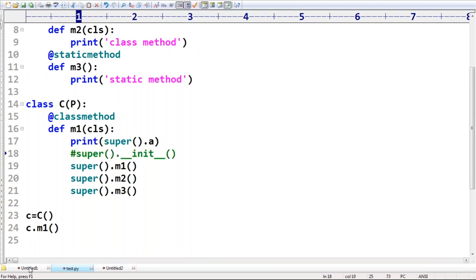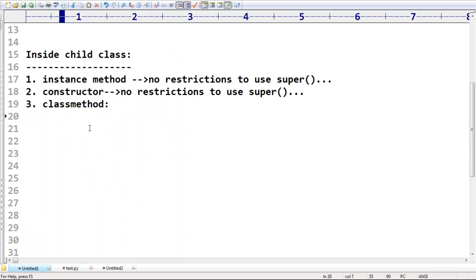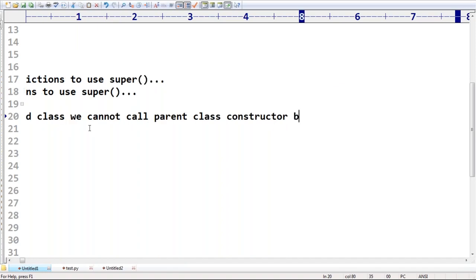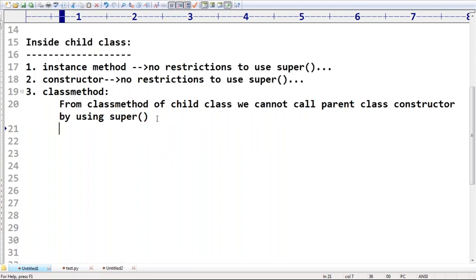Observe carefully. From the class method of the child class, we can't call the parent class constructor by using super. Remember this one. Parent class constructor by using super, we are not allowed to call. Wonderful, we got a clear conclusion.